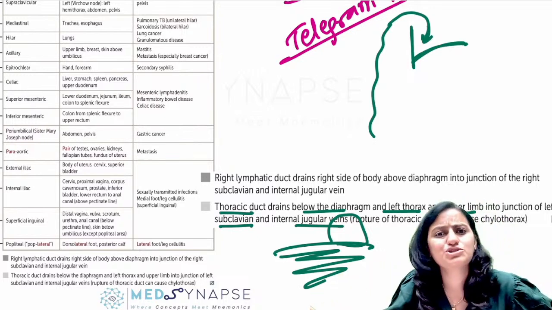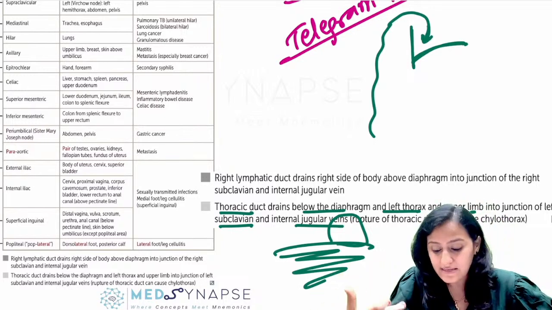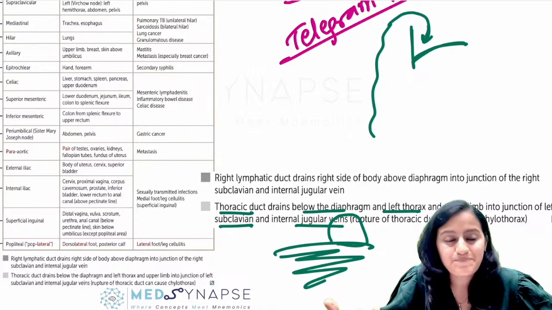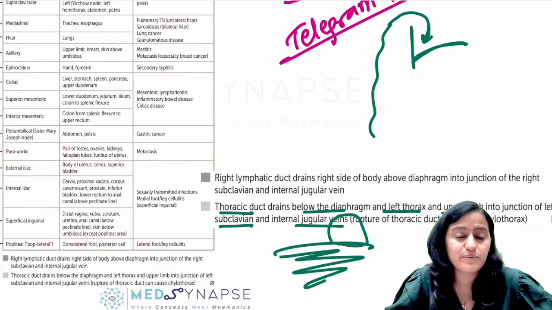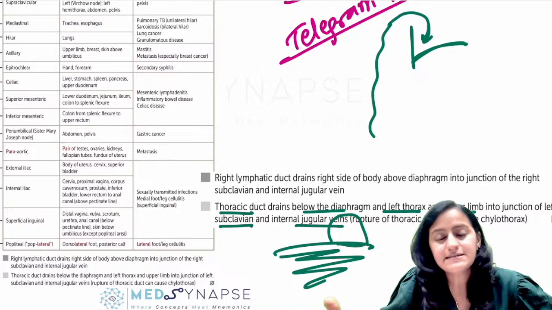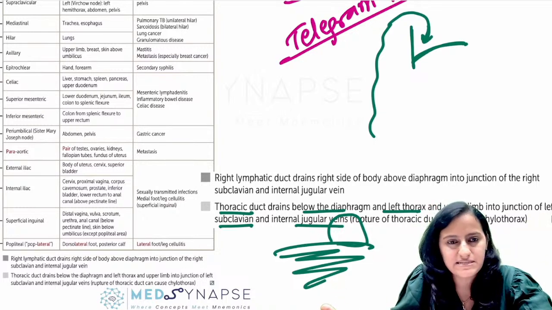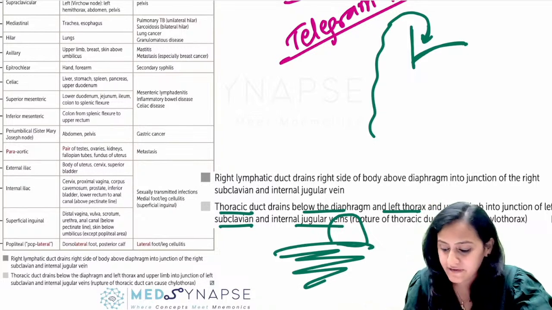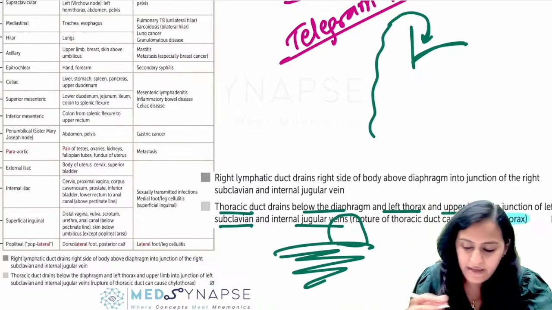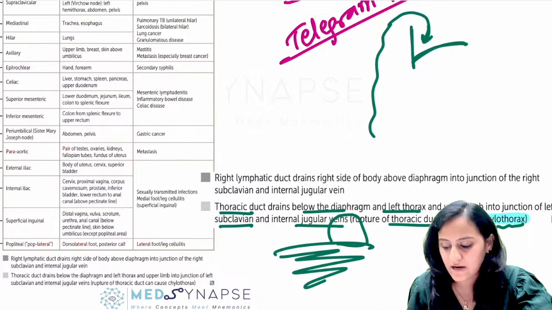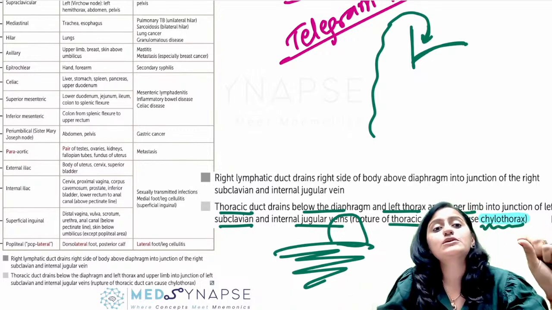Another important question that is frequently asked: when there is rupture of the thoracic duct, what will it lead to in the pleural fluid, since the thoracic duct is carrying lymph? When the thoracic duct ruptures, the pleural effusion will contain lymph. And what is that called? That is called chylothorax. So rupture of the thoracic duct will cause chylothorax.